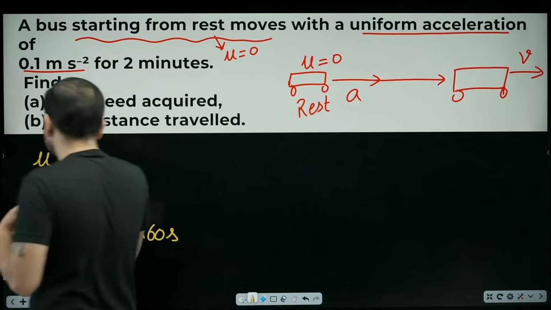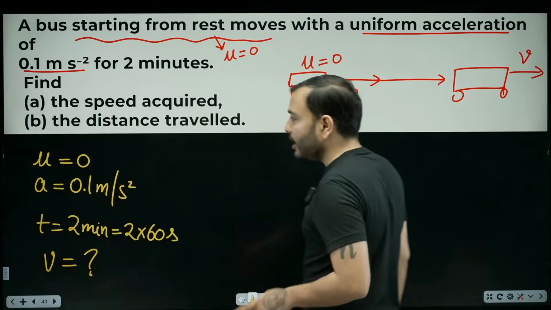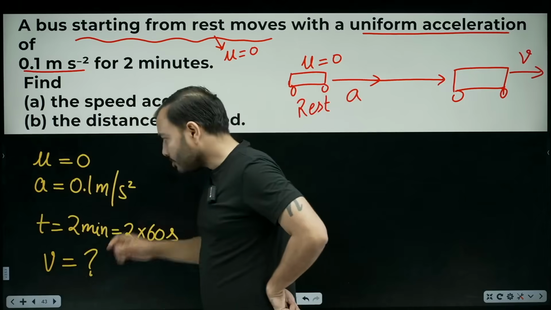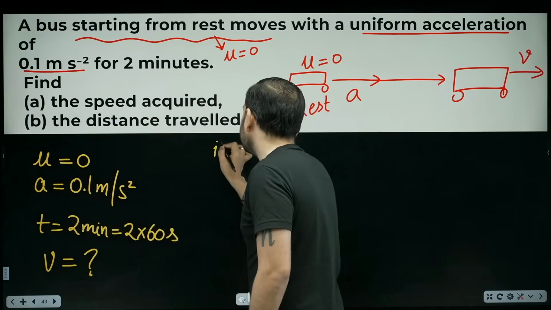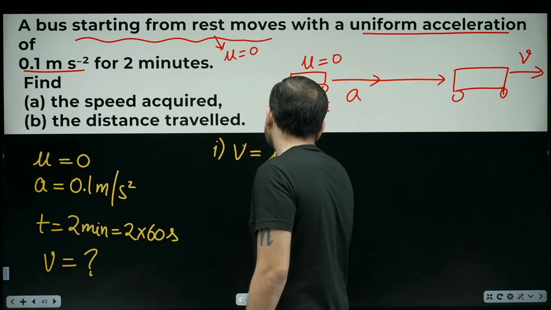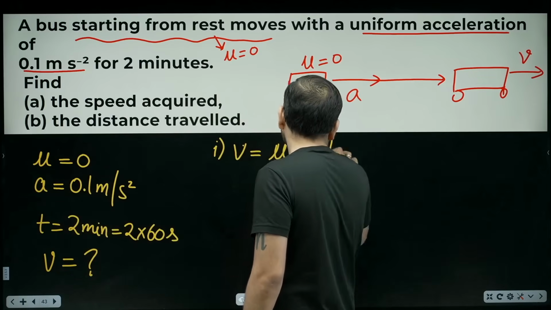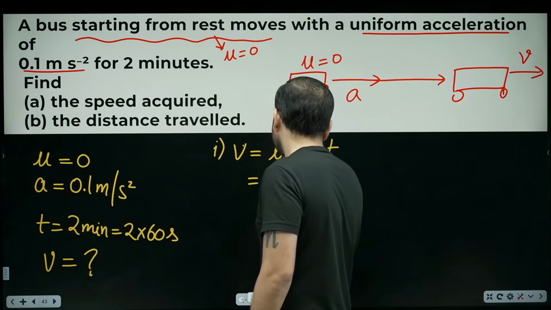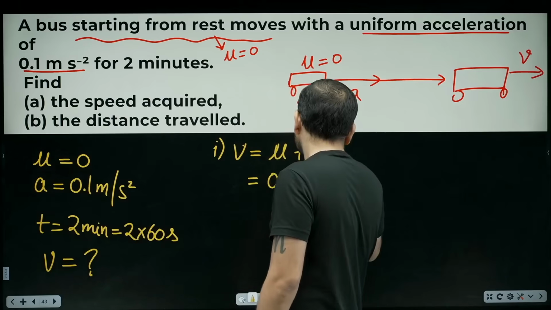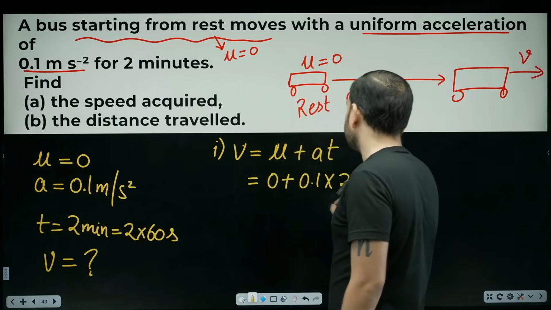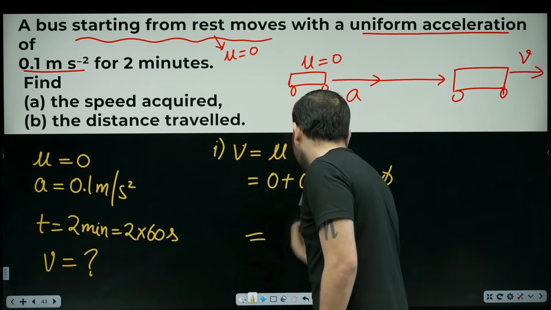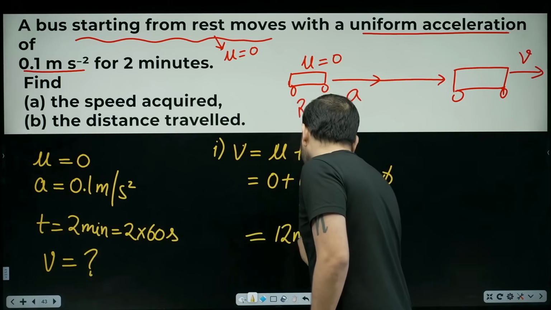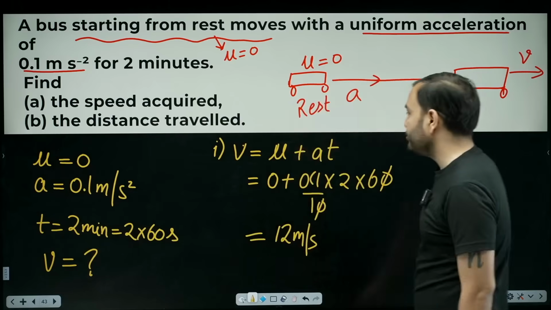Now beta, how will I calculate it? Which equation should I apply? Very simple. u is known, a is known, t is known. So the first equation will work. v is equal to u plus at. Now how much is u? 0. How much is a? 0.1. How much is time? 2 multiplied by 60. So beta, when you remove the decimal, 10 will come. 2 multiplied by 6, 12. 12 meter per second. Clear?